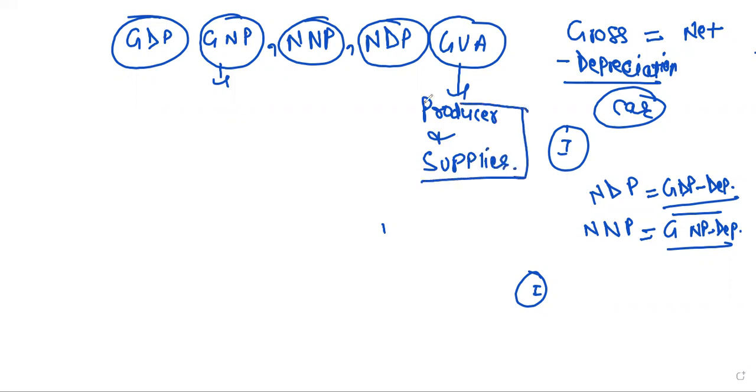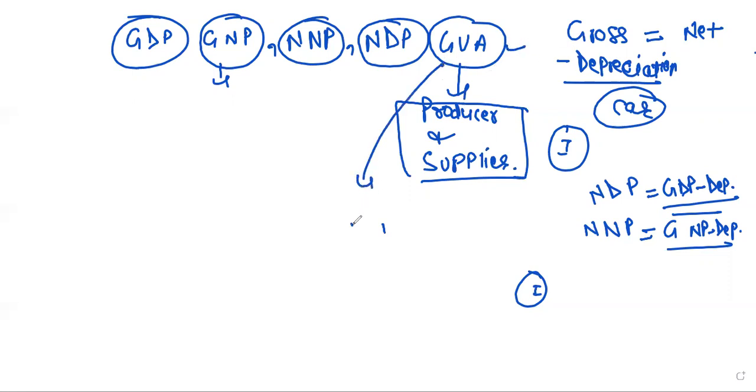So how much are suppliers or producers contributing to the value? For example, manufacturer, wholesaler, retailer, they are contributing to the value of the product. They are increasing the value of the product, and when we calculate all these values, it becomes GVA.